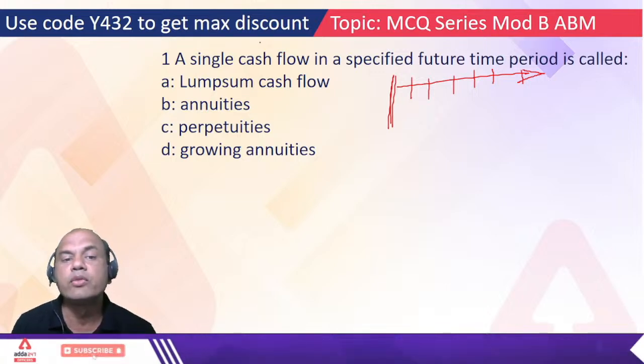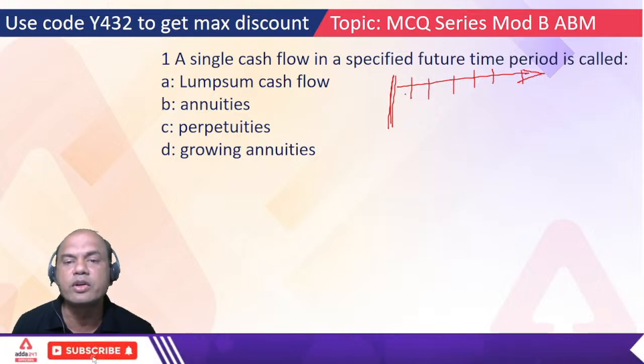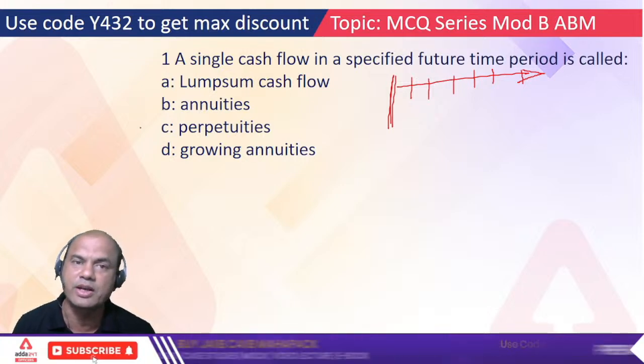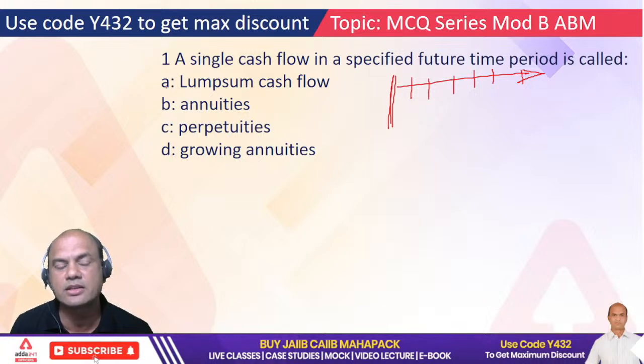So we want a single cash flow. Do we want this? No. So the correct answer is what? A, B, C or D? Which one? Type fast in the comment section.